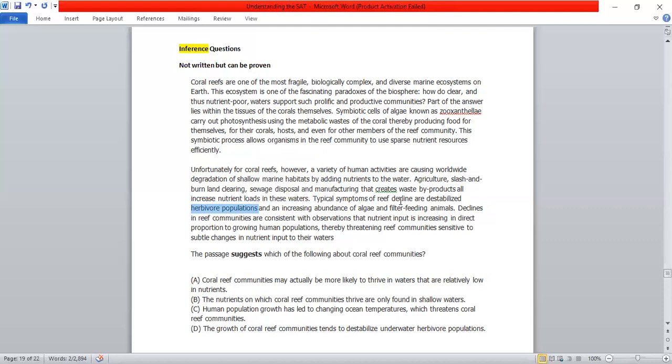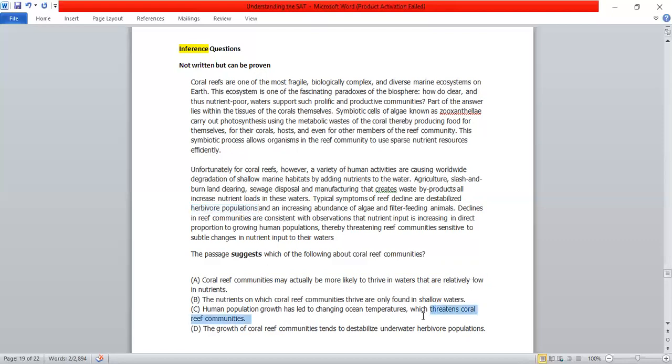Typical symptoms of reef decline are destabilized herbivore population. Herbivore population is not stabilized, and that is why reef is declining. It doesn't say that reef community is destabilizing herbivore. It's not vice versa. It's not like I will help you means you will help me. It only means I will help you. Okay, so D also goes out.